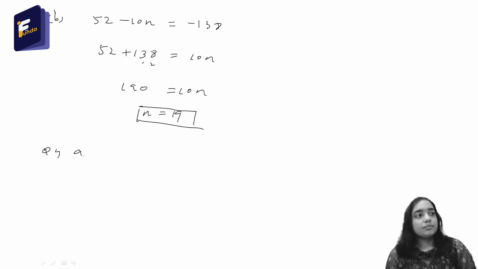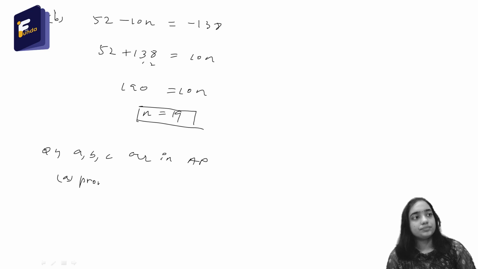So if A, B, C are in AP, arithmetic progression, we have to first prove that 2B equal to A plus C. This you have to prove.